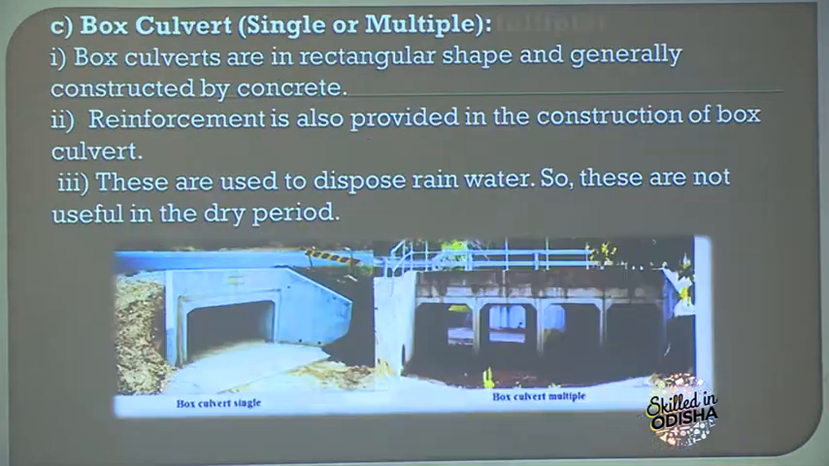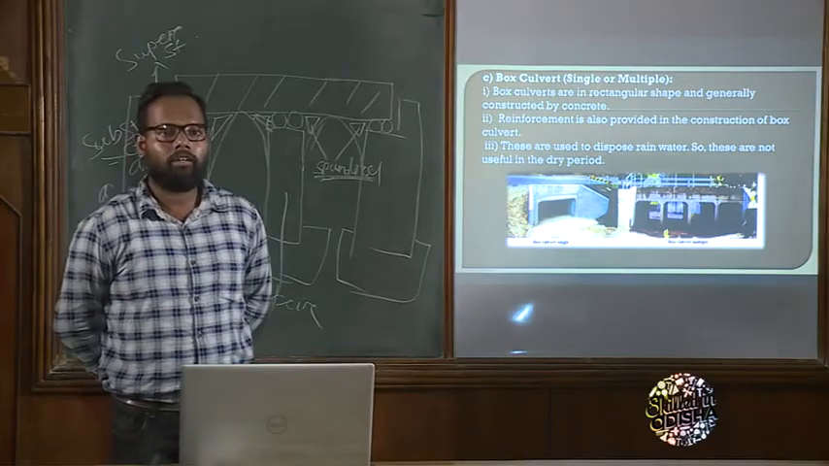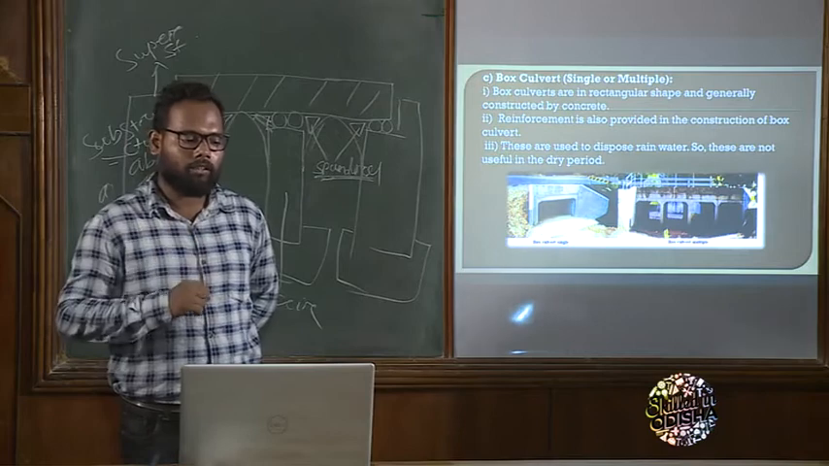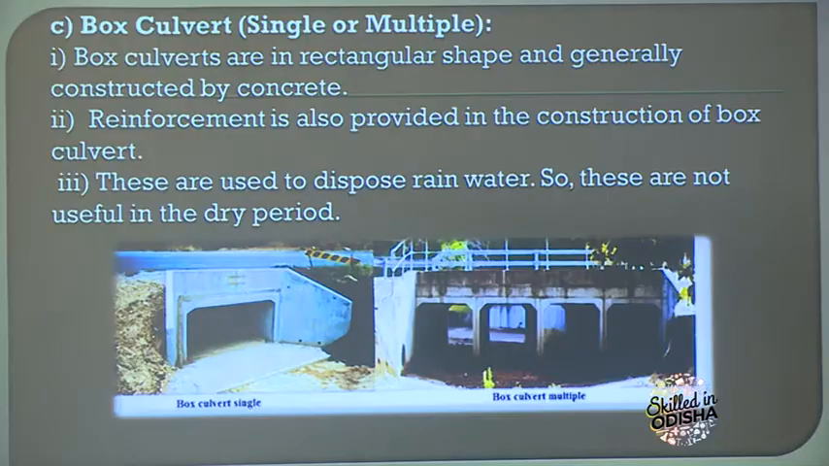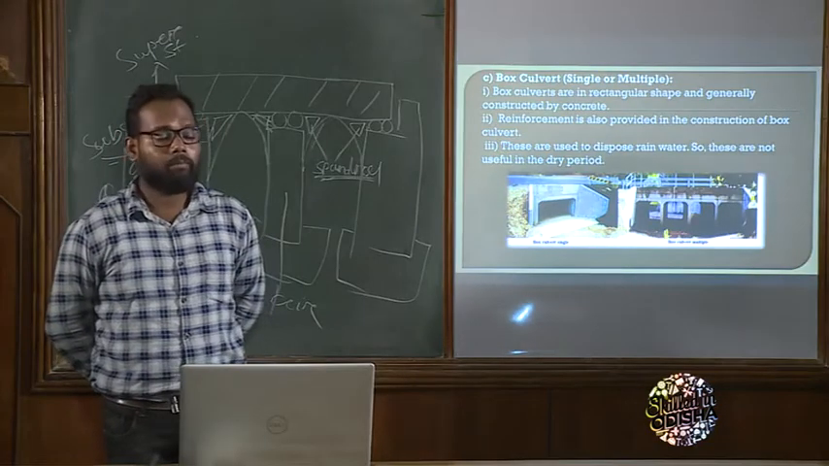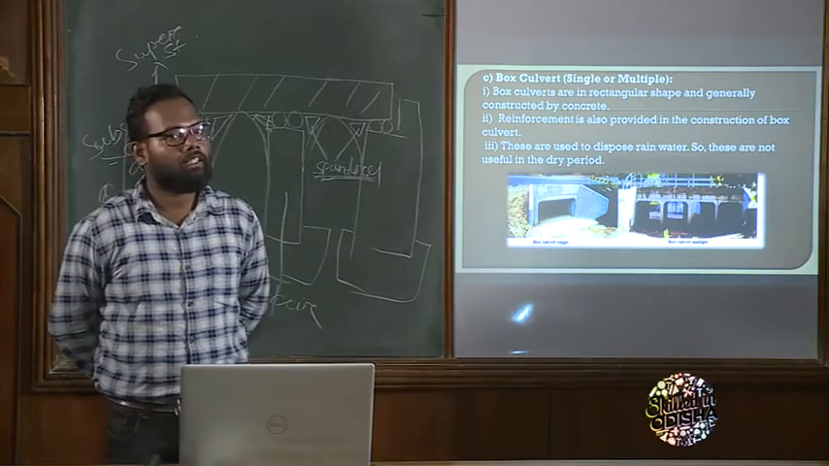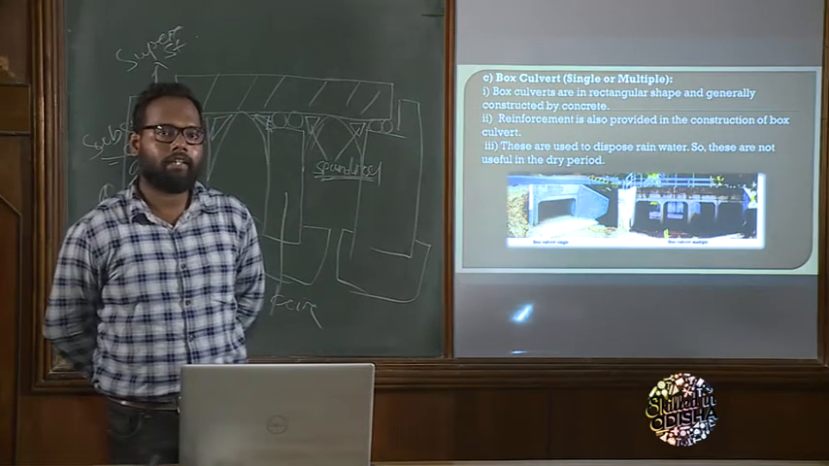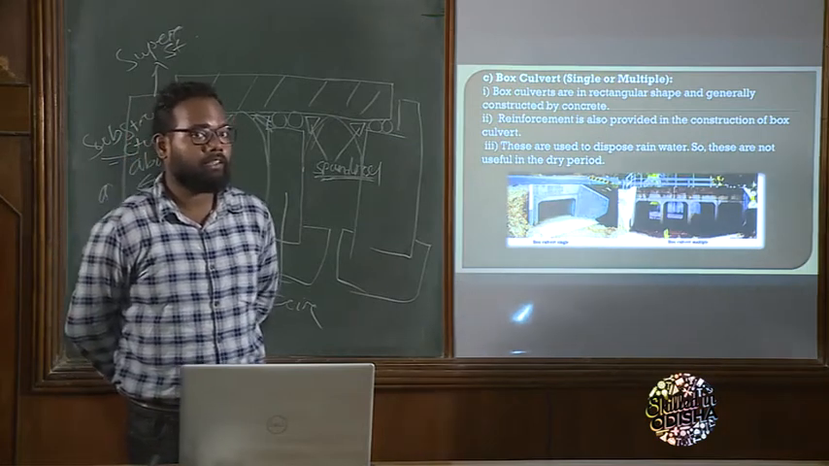Okay. Now come to the next classification, which is box culvert. What is box culvert? Box culvert is a culvert whose shape is rectangular. Box culverts are rectangular in shape and generally constructed of concrete. Reinforcement is also provided in the construction of box culvert. These are used to dispose of rainwater, so they are not useful in the dry period. Okay, the main purpose of box culvert is draining the rainwater in rainy season or draining the flood water, but in dry season there is no use.